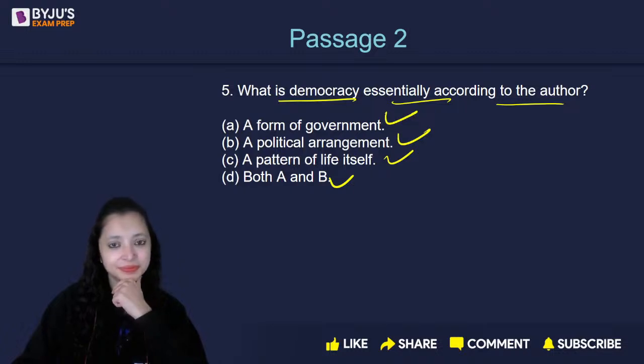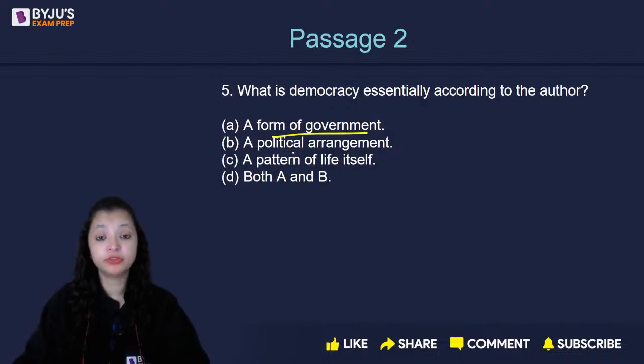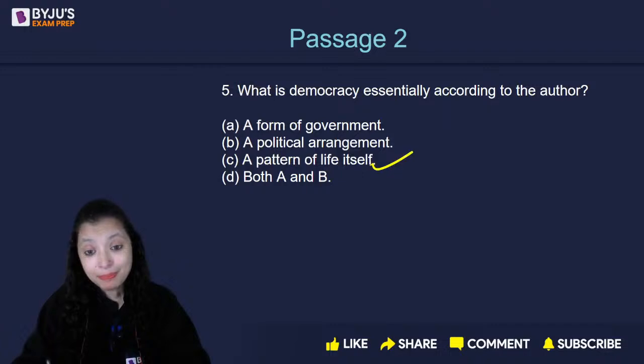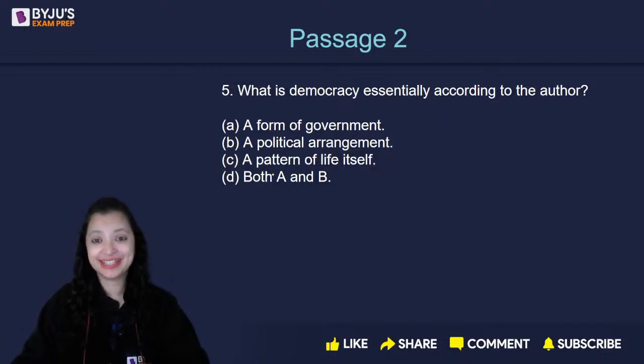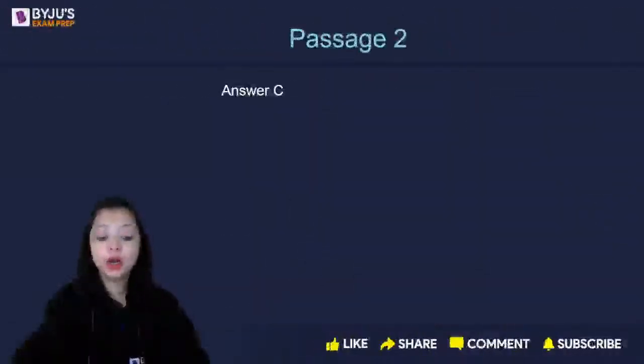See again. Not D, because democracy is a form of government and a political arrangement, but not as per the passage. He actually says democracy is not a form of government or a political arrangement. It is a pattern of life. Yes, it is C.